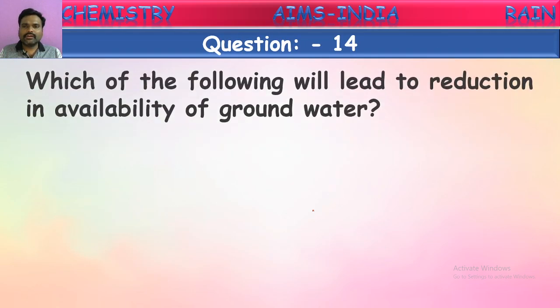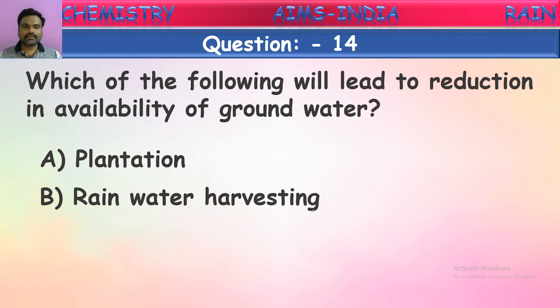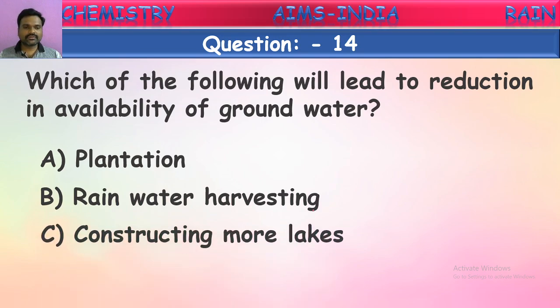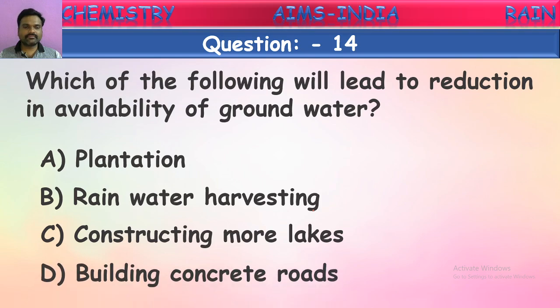Which of the following will lead to a reduction in the availability of groundwater? Here they are going to give some activities, out of which we will get a reduction in groundwater levels. See the activities given: plantation, rainwater harvesting, constructing more lakes, building concrete roads. Which causes the reduction in the availability of groundwater? Yes, children. What is it? First one, let us see. Plantation. What is meant by plantation? Planting more trees.